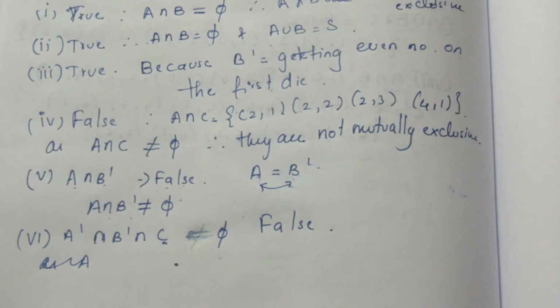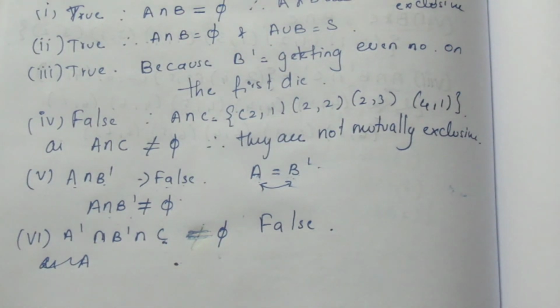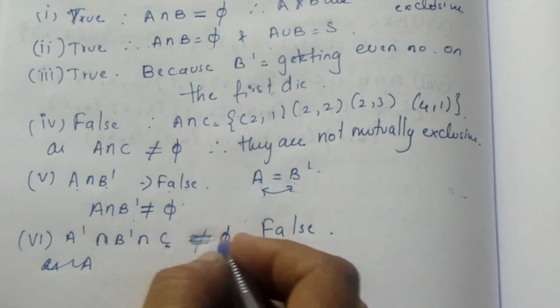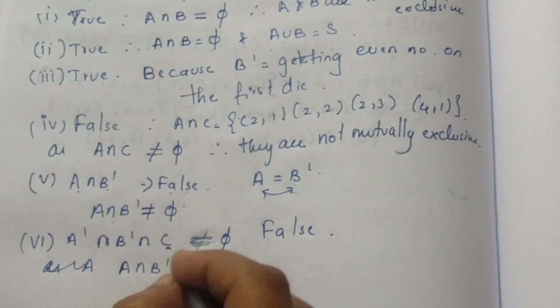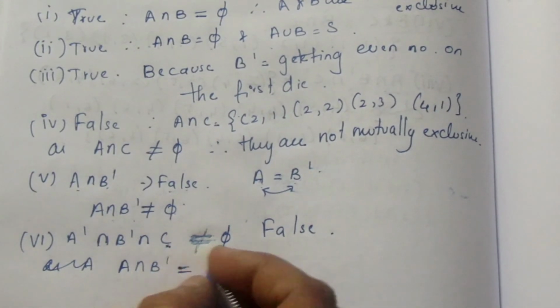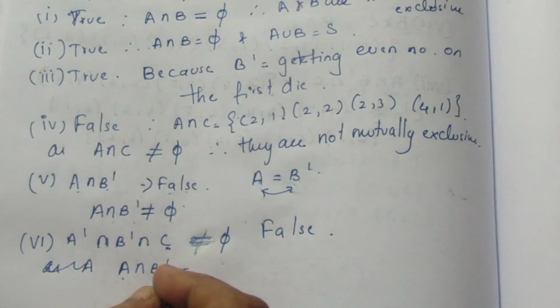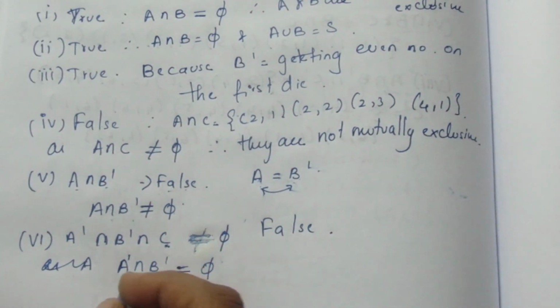In the sixth subdivision, they have asked whether A complement, B complement and C are mutually exclusive and exhaustive. In this condition, if we take them separately, we know that all three are not null sets. But if we take A dash intersection B dash, we know that both are the same, since A is equal to B dash, so it is not a null set.